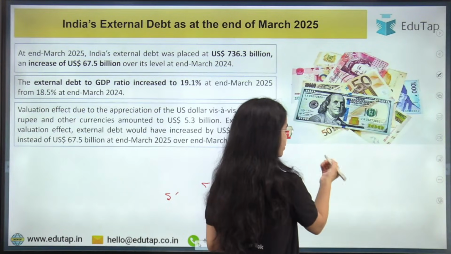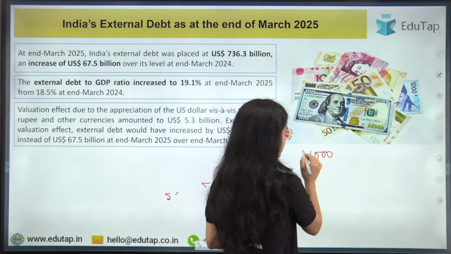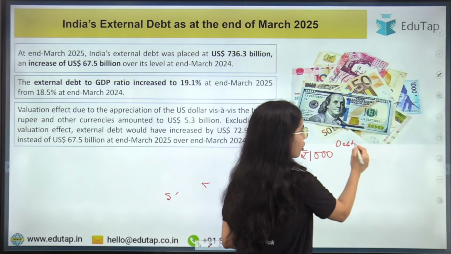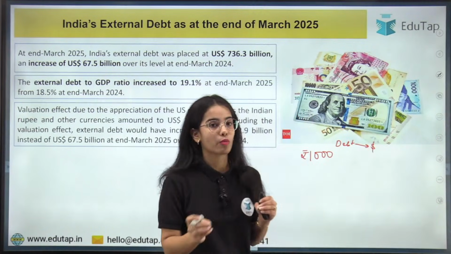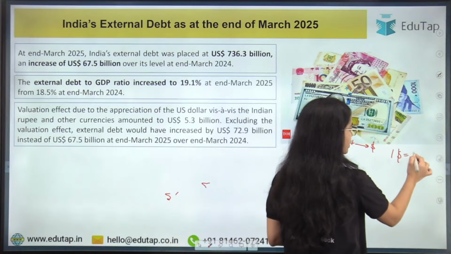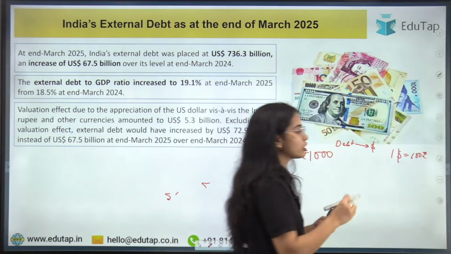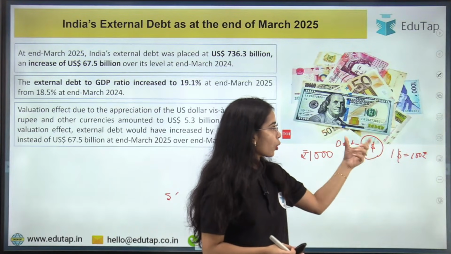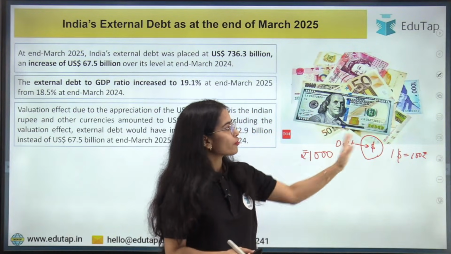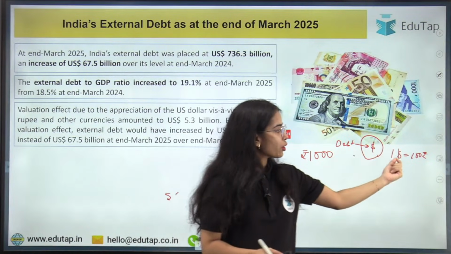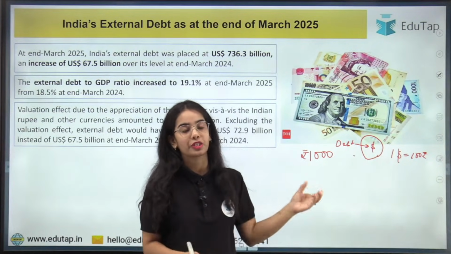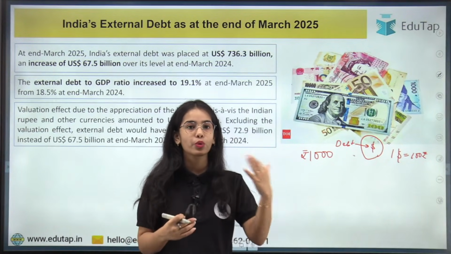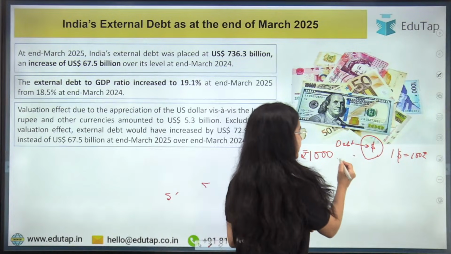Let's say that you require 1,000 rupees as debt, and you are taking this debt in the form of dollars, in the form of foreign currency. If $1 is currently equal to 100 rupees, and you require 1,000 rupees, how many dollars are you going to borrow, or what is going to be your debt? It is going to be $10, right?